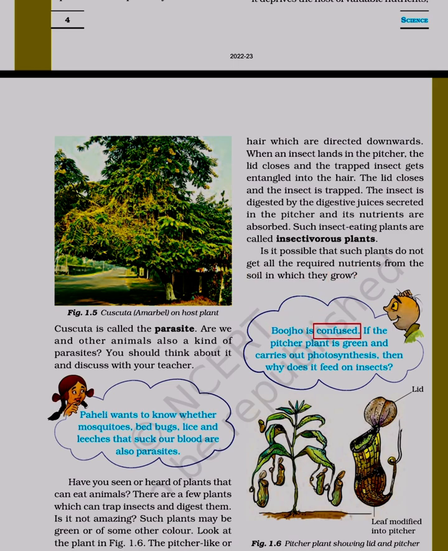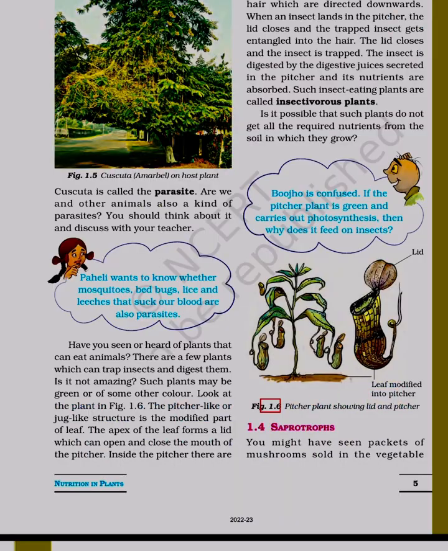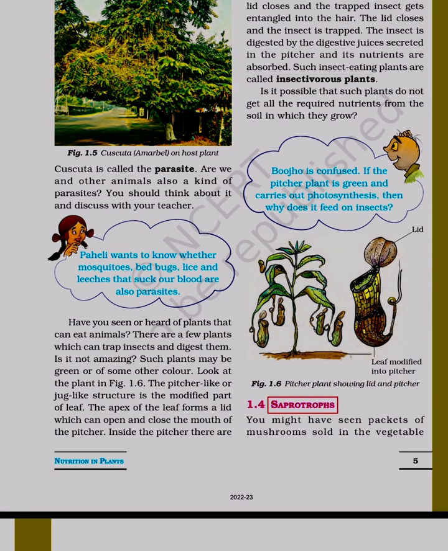Bujho is confused. If the pitcher plant is green and carries out photosynthesis, then why does it feed on insects? Lid. Leaf modified into pitcher. Figure 1.6: Pitcher plant showing lid and pitcher.